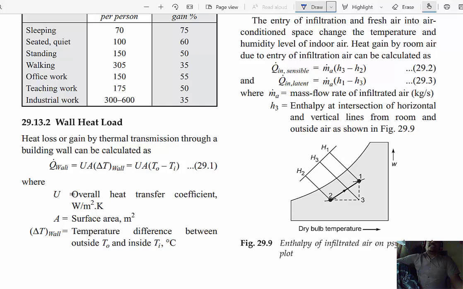And A is the area, and delta T is the temperature difference across the wall. Okay, this is another wall heat load.